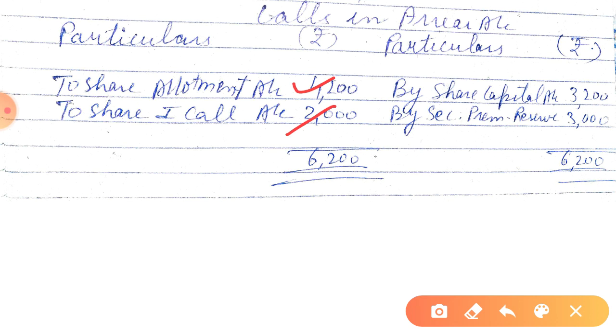So by share capital you have not paid 3200 on capital and 3000 on the securities premium. Is this clear? So it will be balanced. Is this clear? Okay, so this is the solution